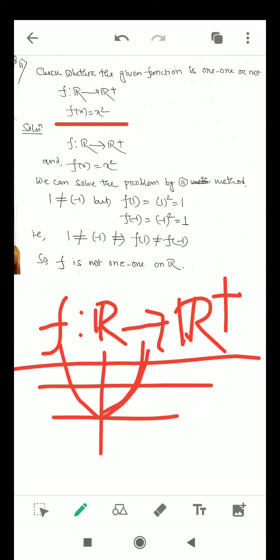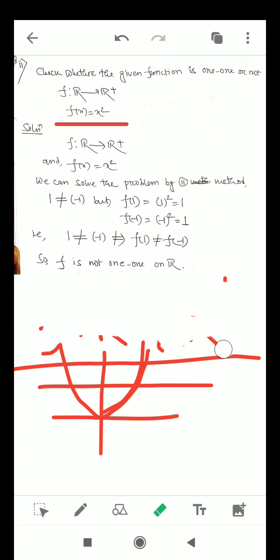So how can we check whether this function is 1-1 or not? Here we will take the contrapositive method, the second method that we have already seen: if the elements of the domain are not the same, and it implies the images are also not the same, then we will say the function is 1-1. So we take 1 is not equal to -1.